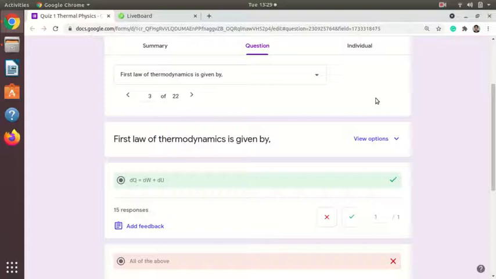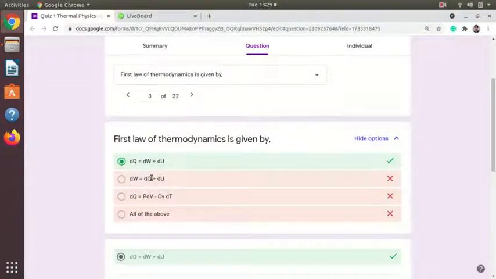Hello students, first of all we will discuss the quiz conducted yesterday, the questions, and then we will cover some points based on adiabatic and isothermal processes. So the first question of the quiz was: the first law of thermodynamics is given by.